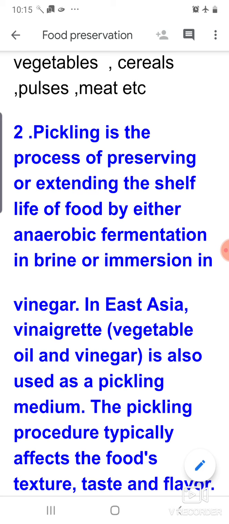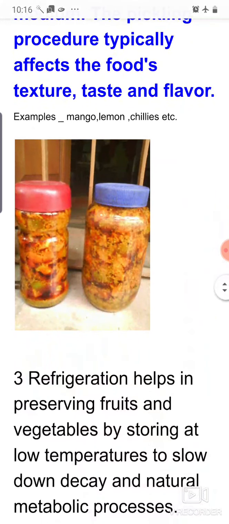By adding salt, moisture is removed from the raw vegetables or the mango, whatever vegetables we are using for making the pickles. In this way the moisture content is reduced, and after that the spices and the oils or the vinegar are added in the process of pickling. Here you can see the pictures of the pickles.